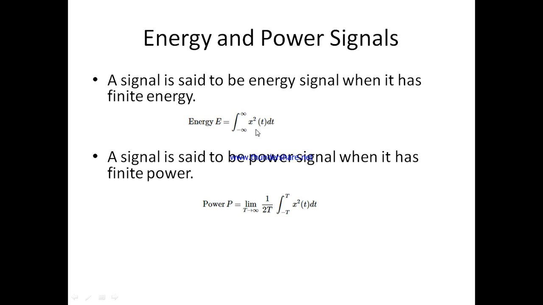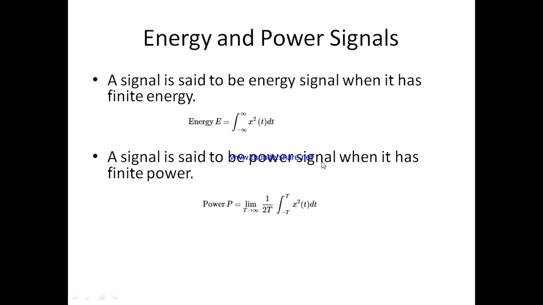Energy signals means the energy value will be finite. For energy calculation, energy E equals the integral from minus infinity to infinity of x square of t dt. This is the formula for the calculation of energy. Next, power signal. A signal is said to be a power signal if it has some finite power.